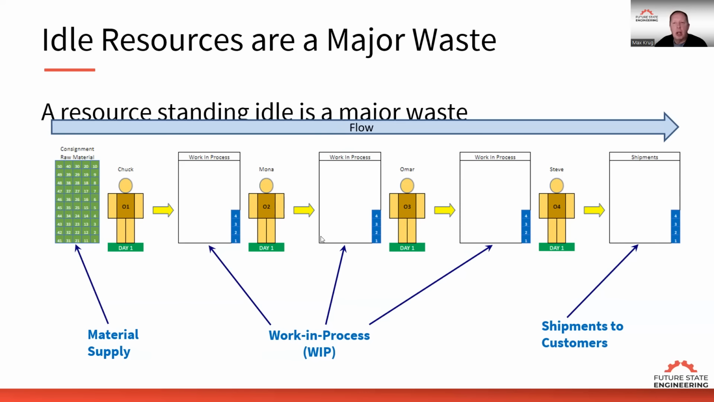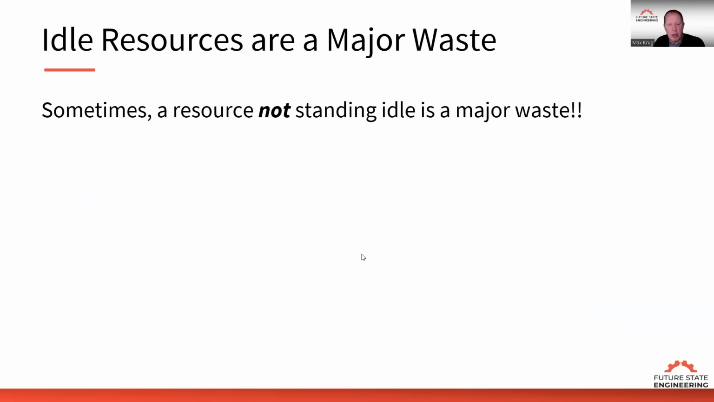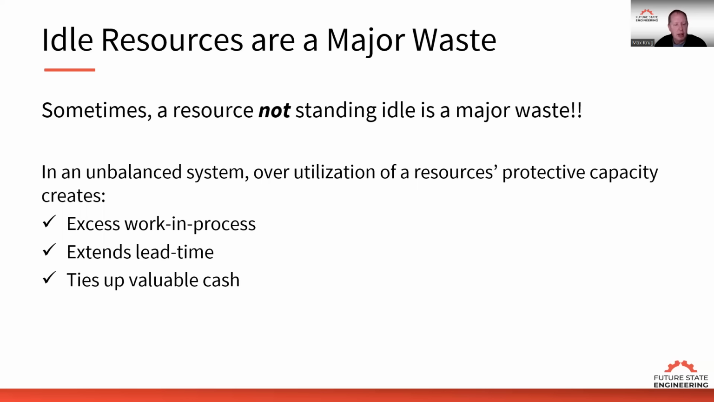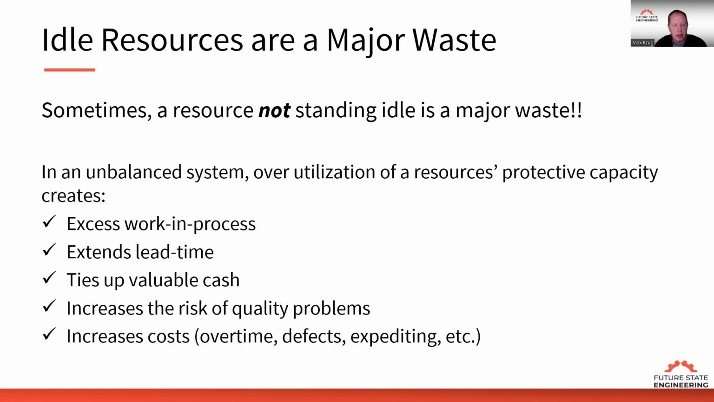Machines break down, suppliers don't deliver, people don't show up for work, we have quality issues, all those issues that prevent us from achieving the goal. We use that protective capacity to overcome those issues. What we see sometimes is that a resource not standing idle is a major waste, because in an unbalanced system, overutilization of those resources, of protective capacity, creates excessive work in process, extends the lead time, ties up cash, increases the risk of quality problems, and increases costs in terms of overtime, defects, and expediting.